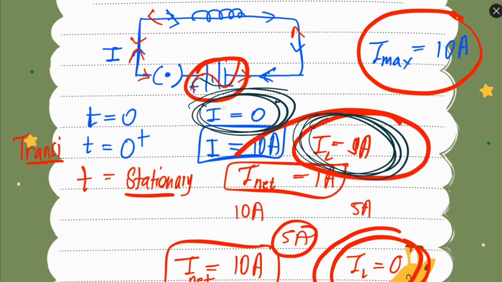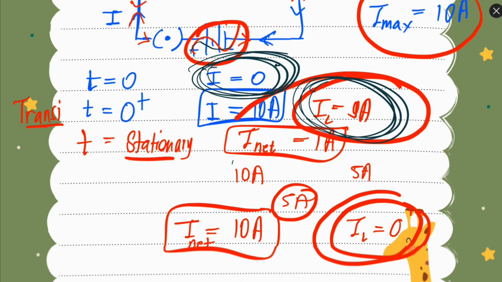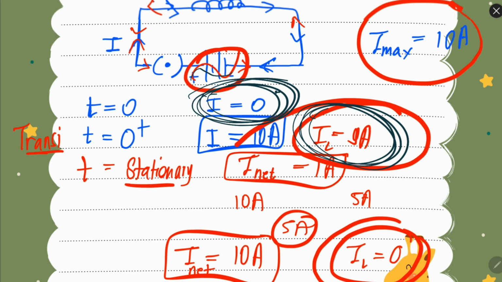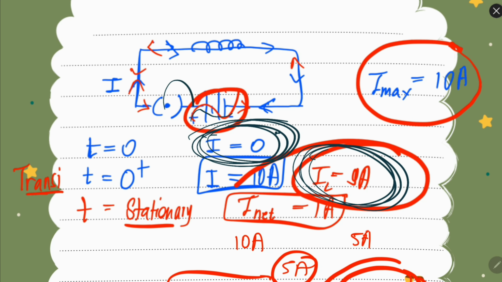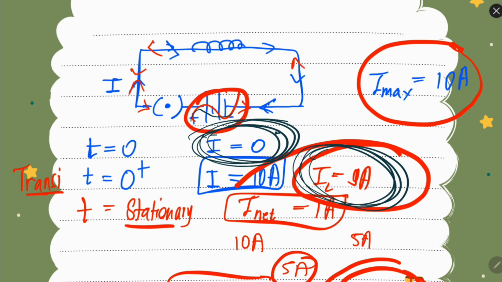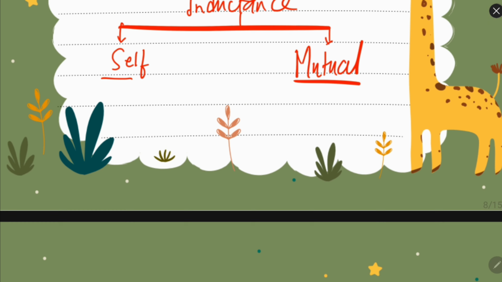So initially the current was 0, then the switch was closed. Suddenly the current will increase, but it will not achieve its maximum value instantaneously. It will require some time to achieve its maximum value. And after this stationary state is achieved, the current will remain 10 ampere. But again, if you switch off the device, then suddenly the current will not become 0 ampere. It will gradually decrease, because the inductor will not allow the current to decrease instantaneously.